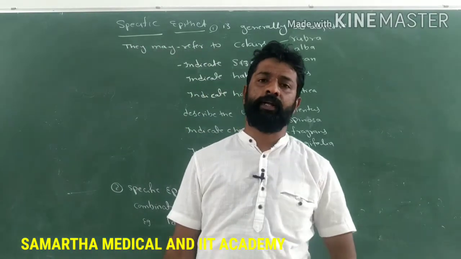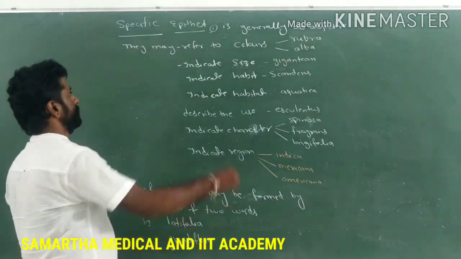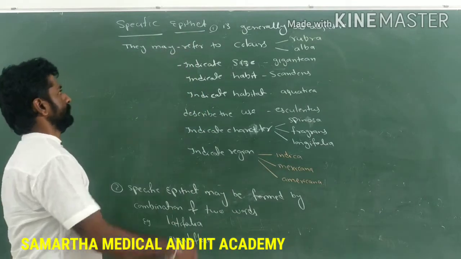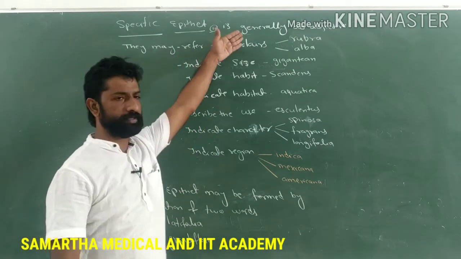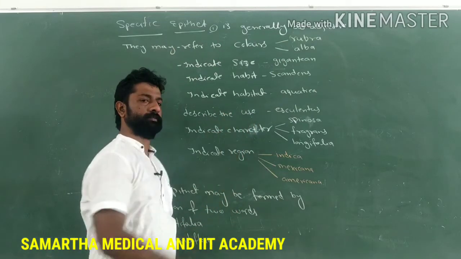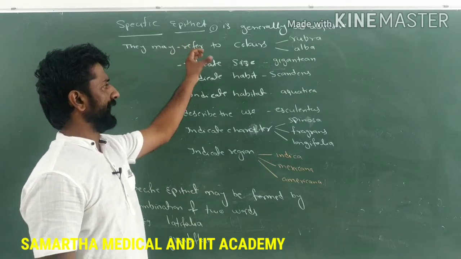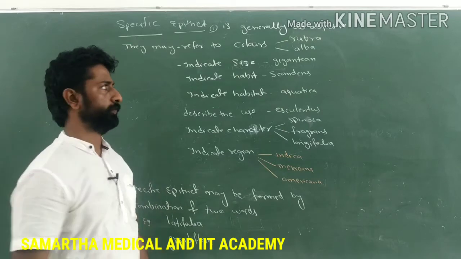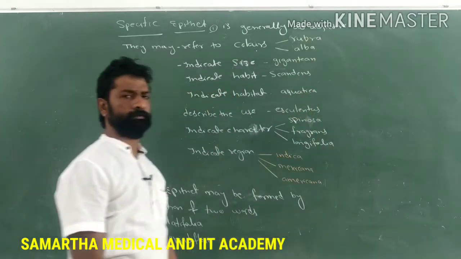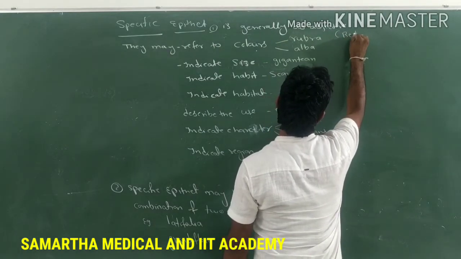Now, how are specific names derived, as we have learned regarding the derivation of generic names? See, a specific epithet may be an adjective. Means they may refer to colors, size, habit, habitat, use, a character, or their origin. Example of a specific epithet which refers to colors: rubra is the name of a specific epithet. Here rubra is referring to a color, that is red.